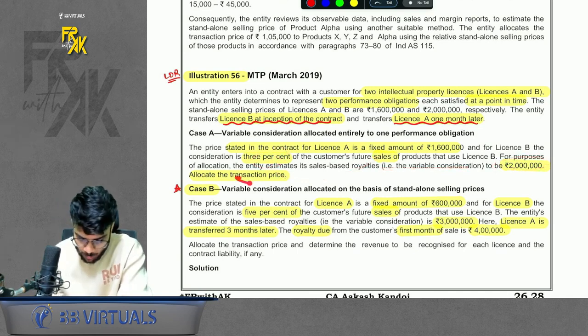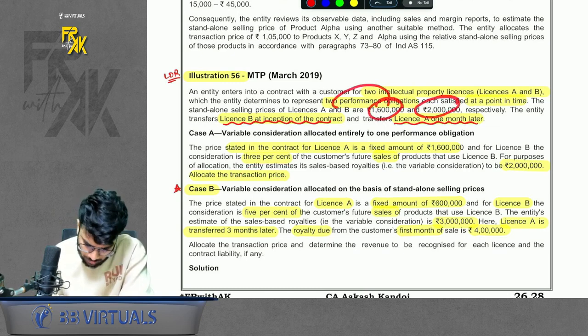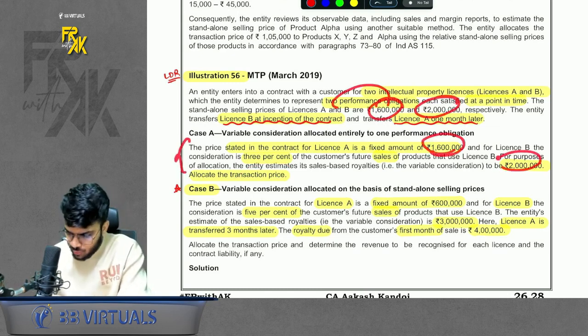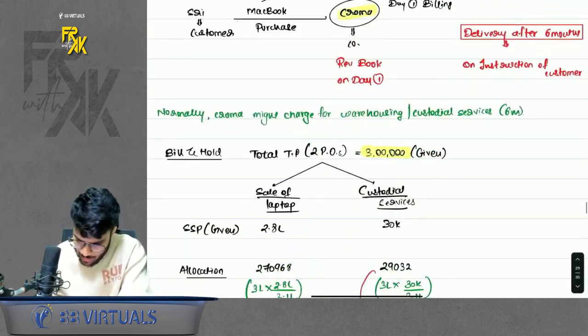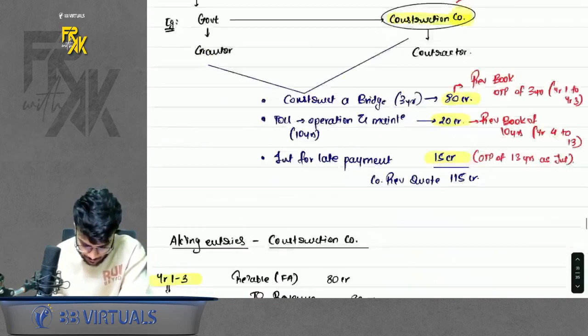So how to account for this? Allocate the TP. See, your SSP was 16 and 20, and your allocation is also given as 16, 20. So no worries with it. How to solve this now? Please have a look here. I have prepared a good summary of this.